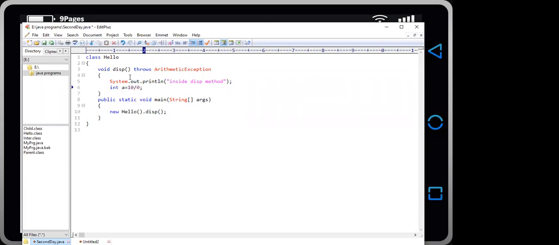So with throws we are declaring that the method may cause an exception, and when the exception occurs, with the help of throws the exception would be thrown. And where we are calling the method, at this place we will get the exception, and by this try, because try is used to write the statements under which an exception can occur.